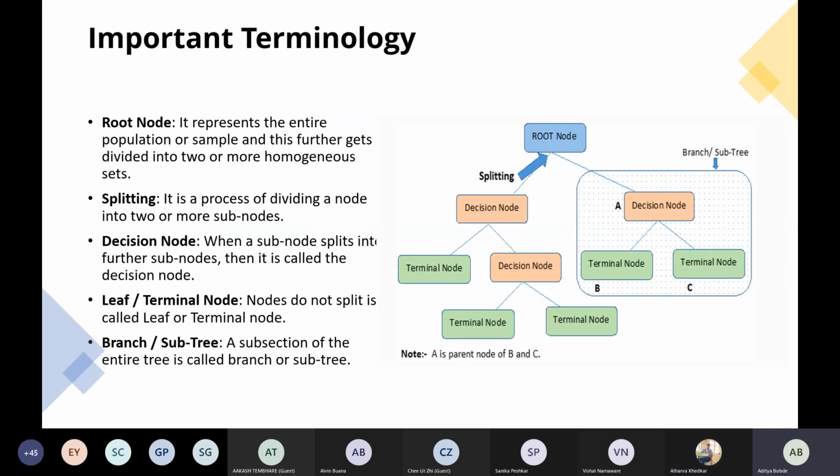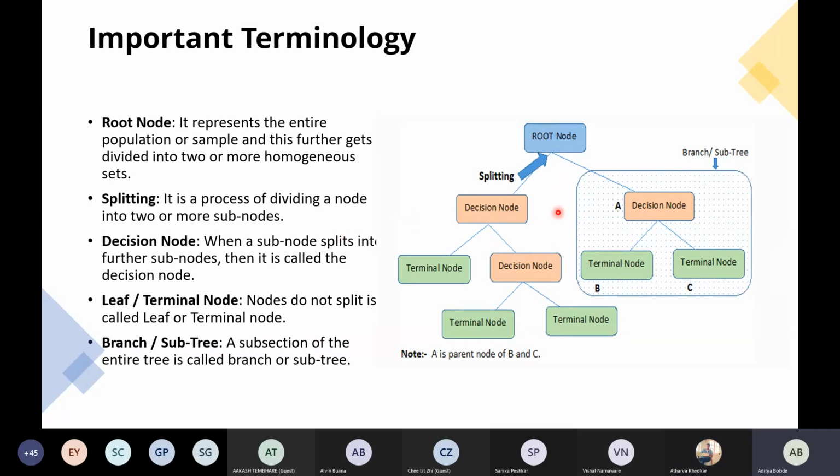Now we'll see some of the terminologies used in the decision tree. This is your root node, the point where you start your splitting. The data set is called the root node, from where you will start splitting, meaning your complete data set. Now we split the data set into true or false based on some conditions. The process of dividing the data set is called splitting, either right or left.